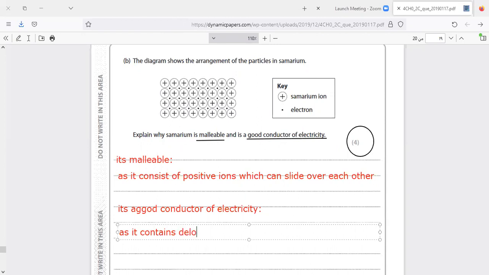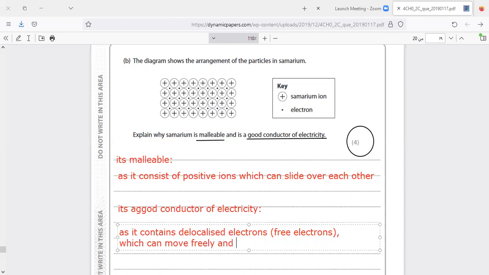delocalized electrons. I prefer to mention for the examiner, delocalized electrons mean free electrons. Free electrons. What about delocalized electrons or free electrons? They can move freely and conduct electricity. Okay, so the examiner, what will he do about the question?